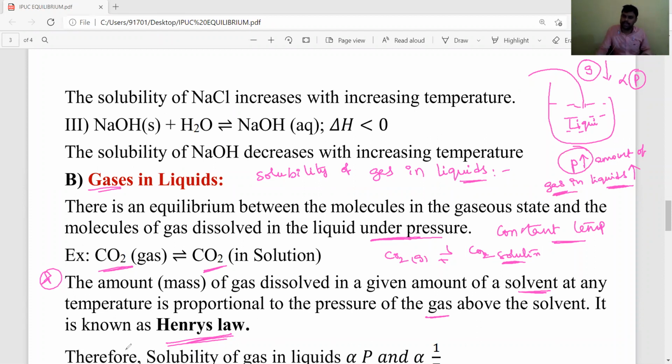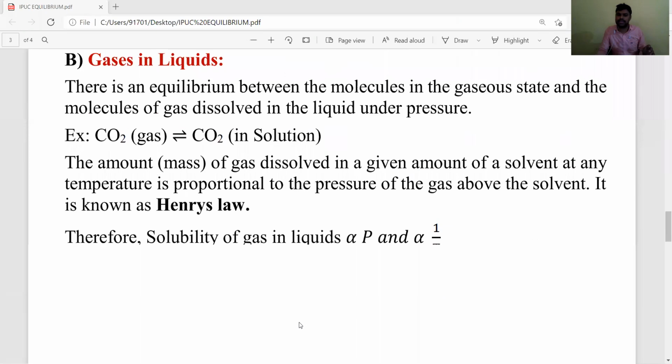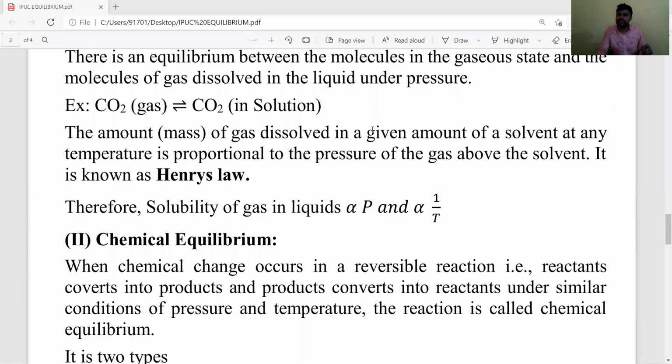What about the temperature? How will the temperature affect the solubility of gas in liquids? The temperature is inversely proportional. If temperature increases, then what happens? The gases will come out from the liquid. That's why temperature is inversely proportional to solubility of gas in liquids and it is directly proportional to pressure.